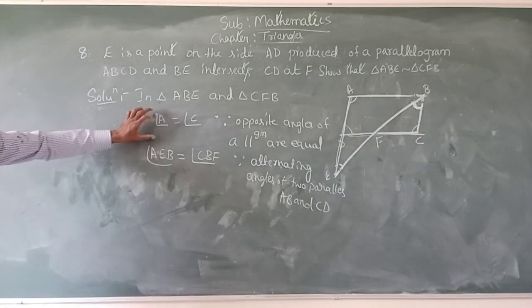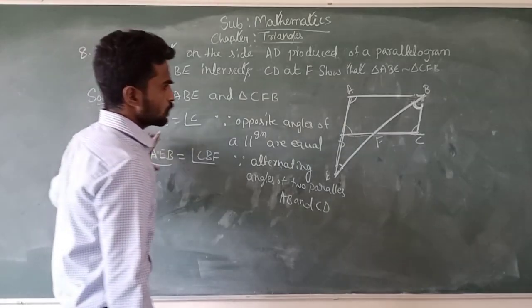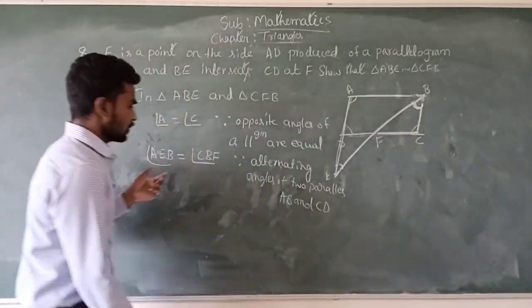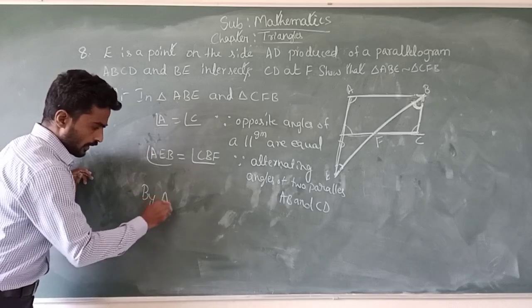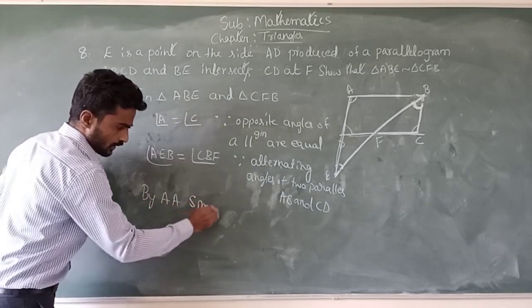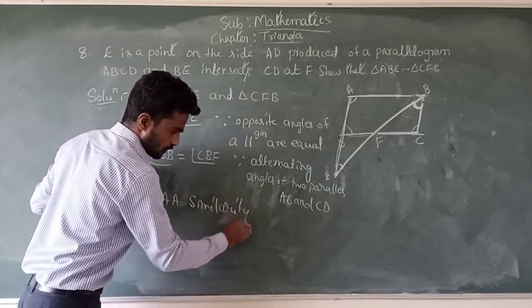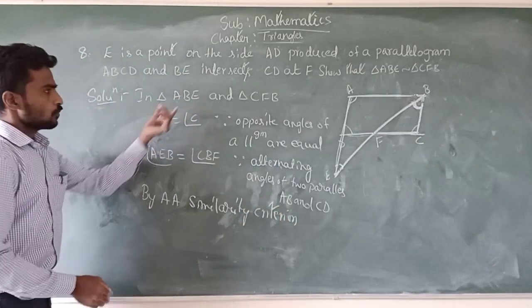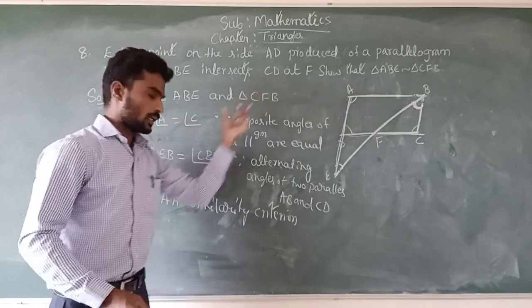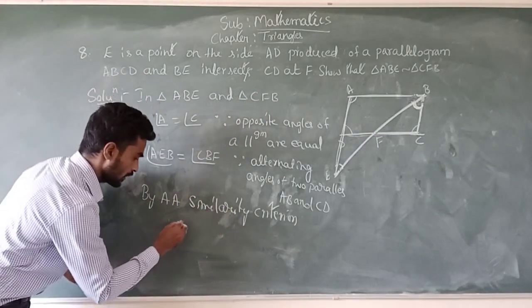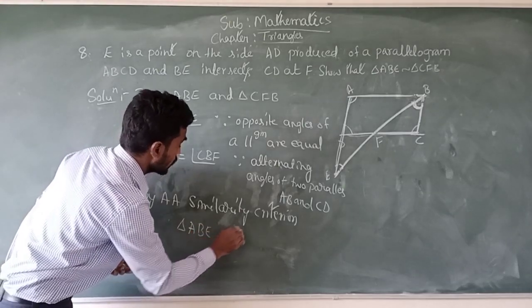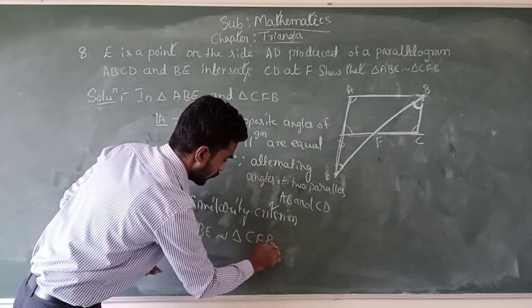Now two corresponding angles are equal in the two triangles. Then by AA similarity criterion, we can say that both the triangles are similar. By AA similarity criterion, triangle ABE is similar to triangle CFB.